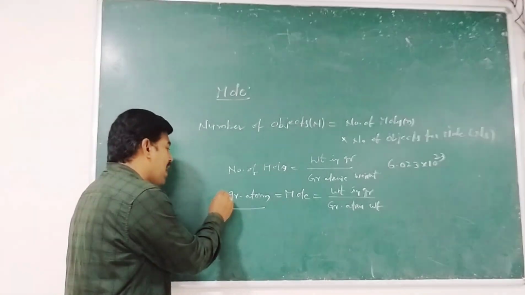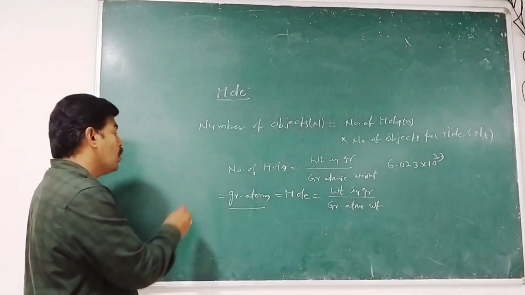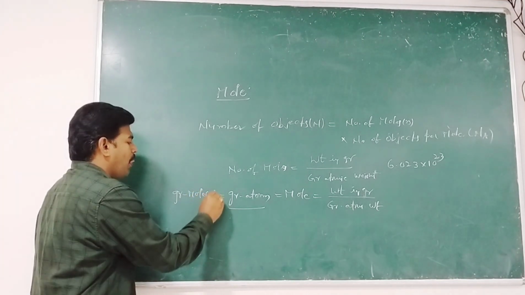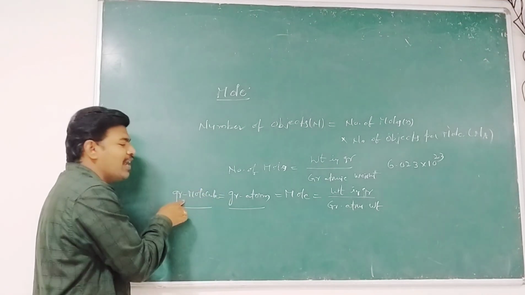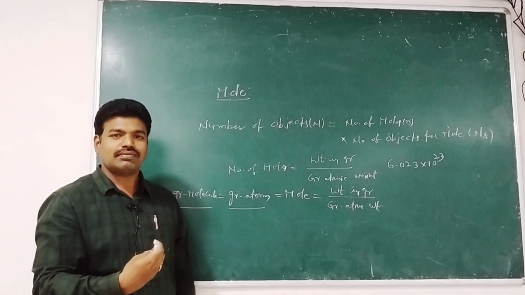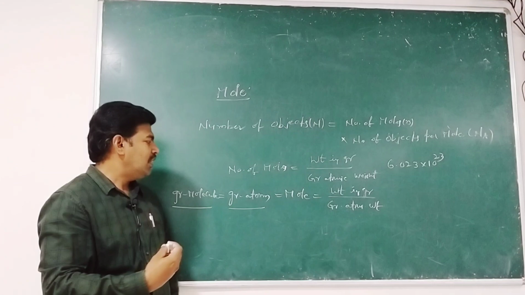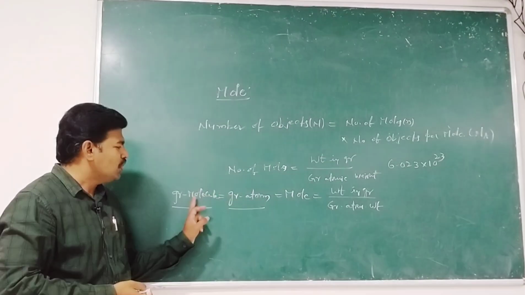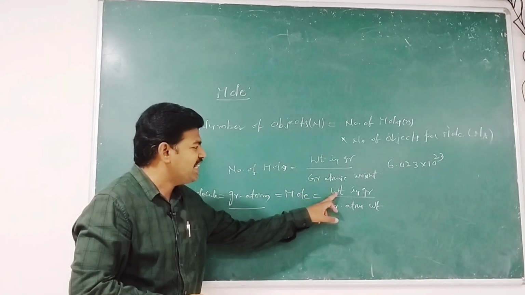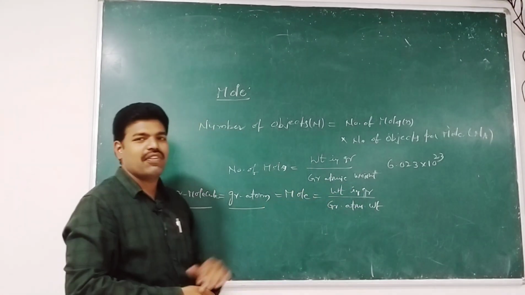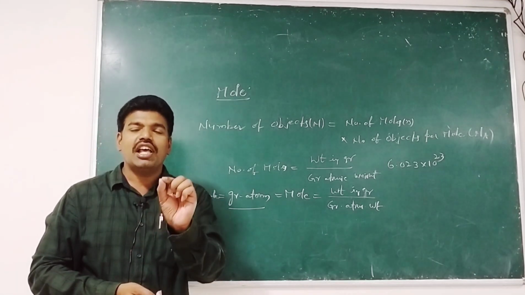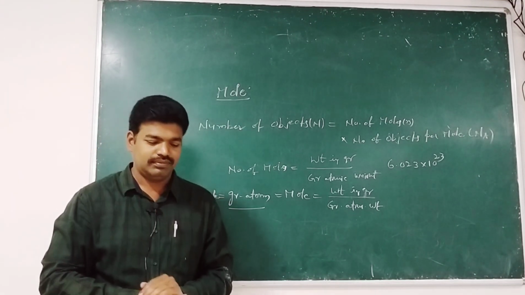Besides this gram atom, there is also gram molecule. I shall explain this gram molecule in the further class. Therefore, gram molecule is equal to gram atom is equal to mole, and that is equal to weight in grams by gram atomic weight. Let me clear this concept with the help of a small problem.